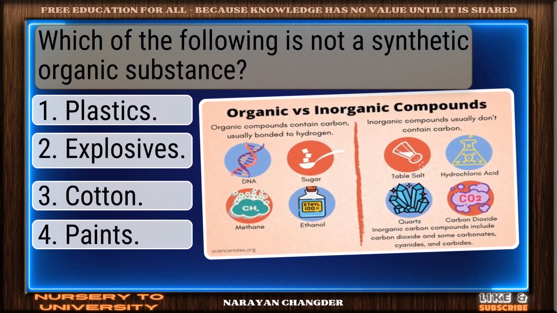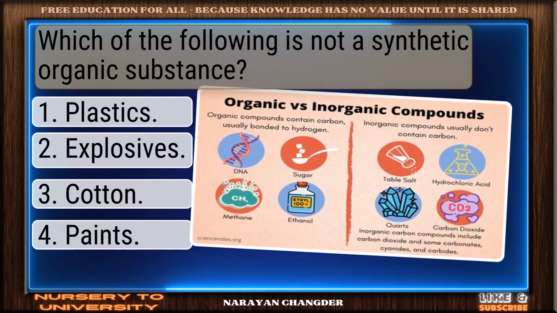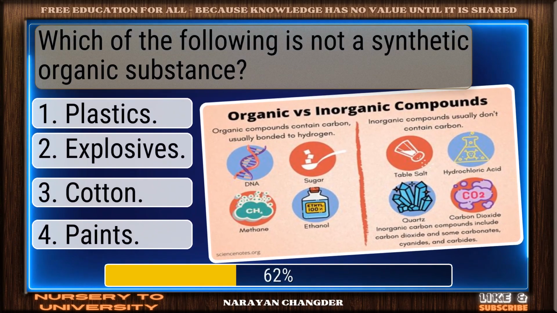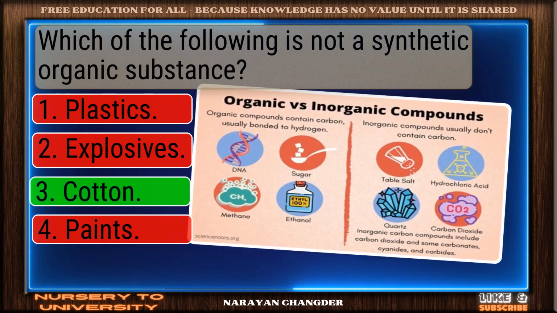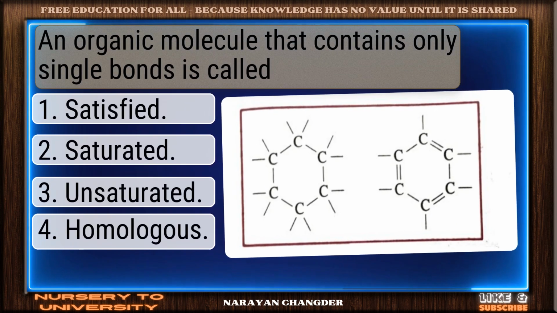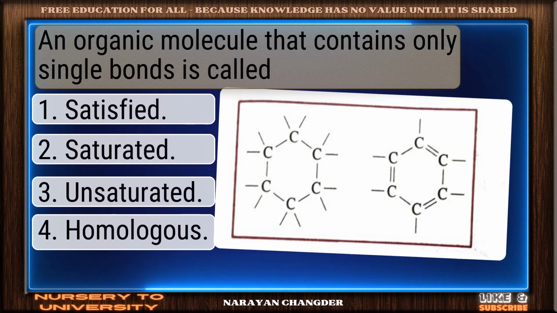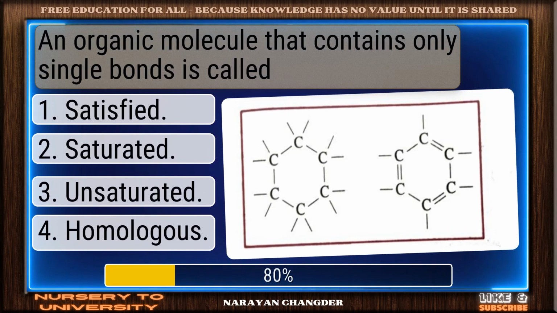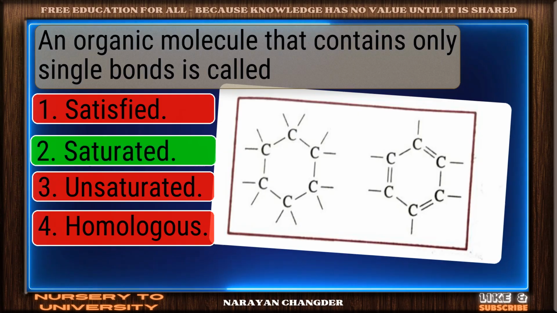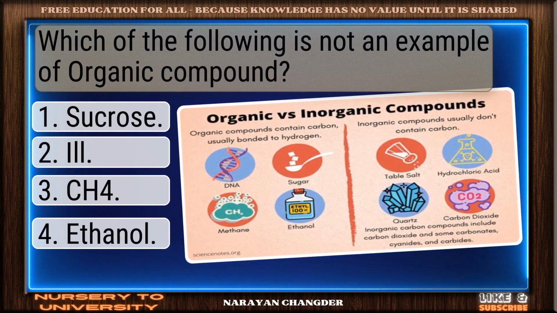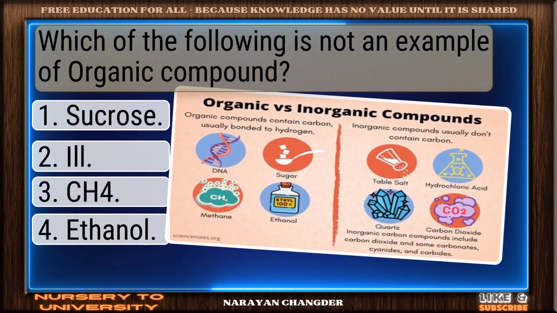Which of the following is not a synthetic organic substance? Sharp thinking. Cotton is the right choice. An organic molecule that contains only single bonds is called. Smart pick. Saturated is the correct choice. Which of the following is not an example of organic compound?